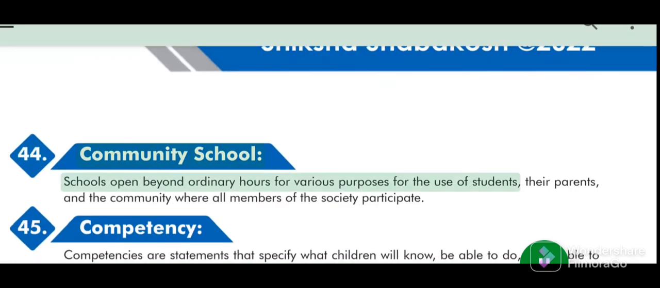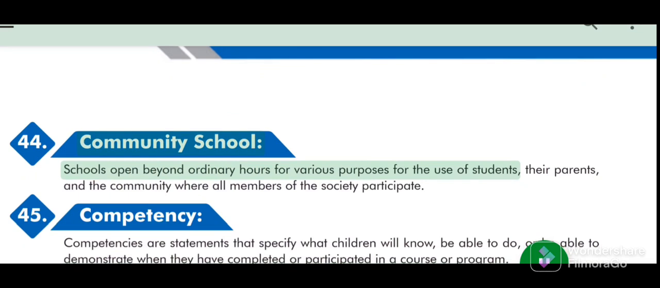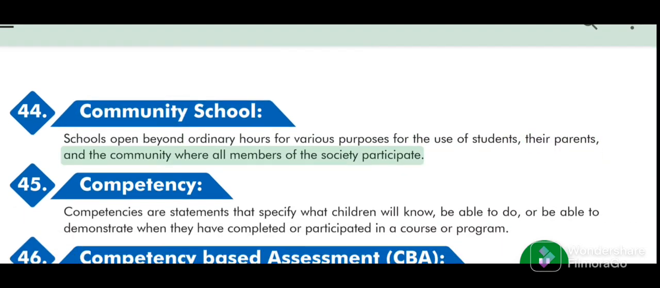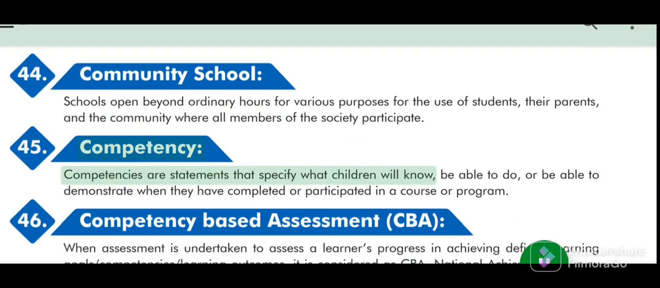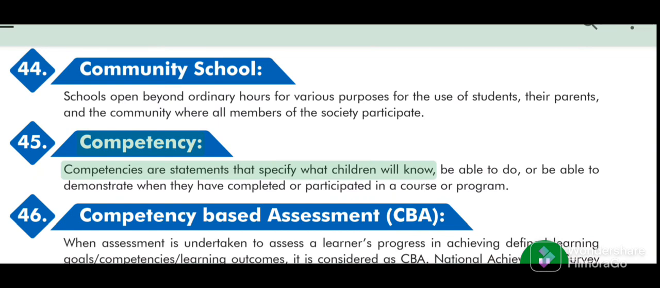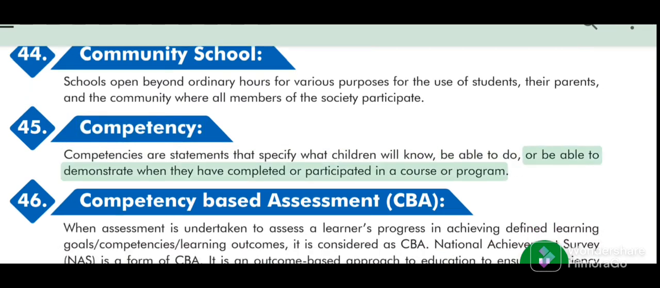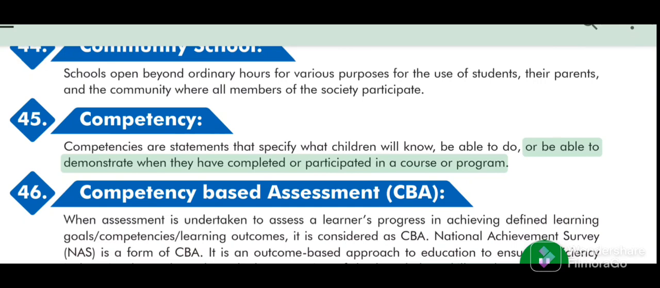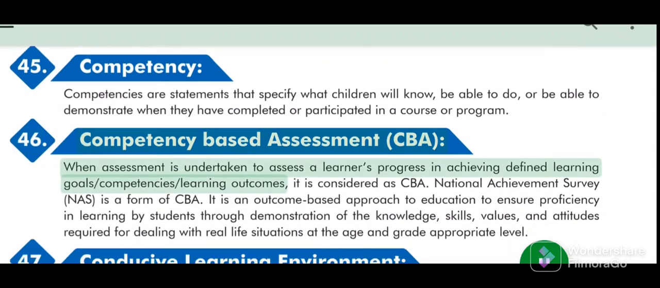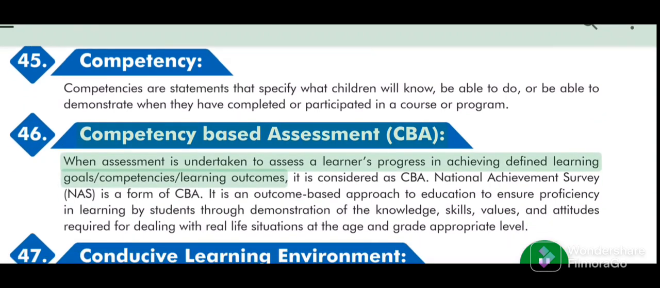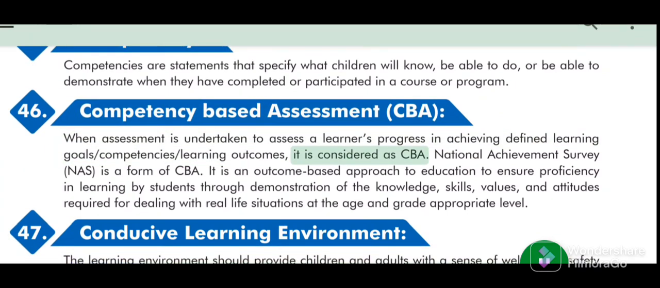44. Community school. Schools open beyond ordinary hours for various purposes for the use of students, their parents, and the community, where all members of the society participate. 45. Competency. Competencies are statements that specify what children will know, be able to do, or be able to demonstrate when they have completed or participated in a course or program. 46. Competency-based assessment, CBA. When assessment is undertaken to assess a learner's progress in achieving defined learning goals, competencies, and learning outcomes, it is considered as CBA.